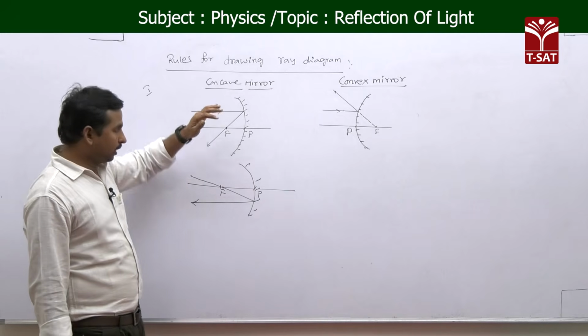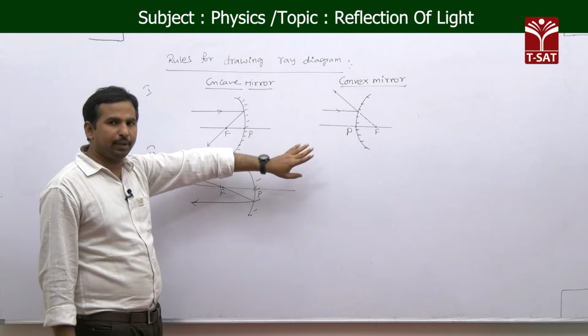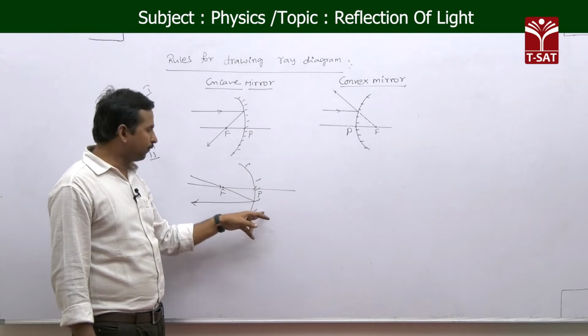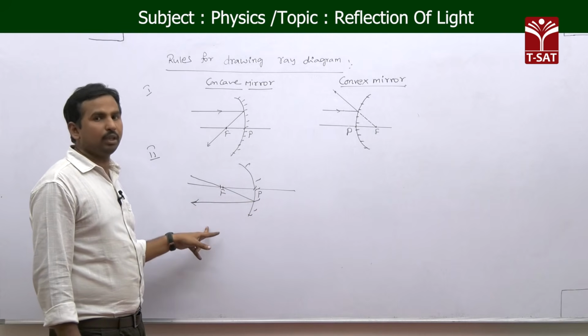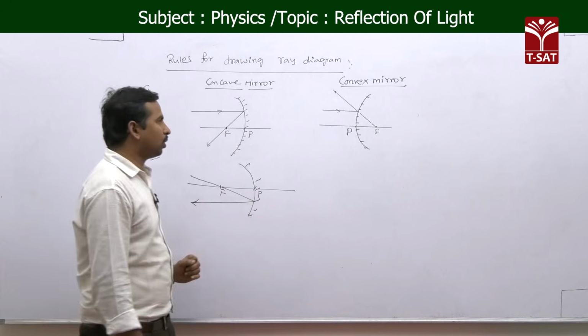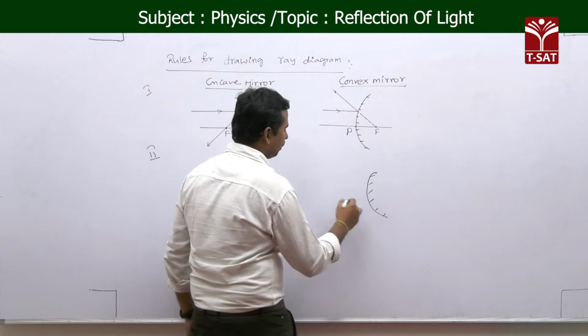Okay, see that again: if a light ray is passing through the focus, or appears to be passing through the focus, after reflection the light ray goes parallel to the principal axis. Not only for the concave mirror, even for the convex mirror it is the same.